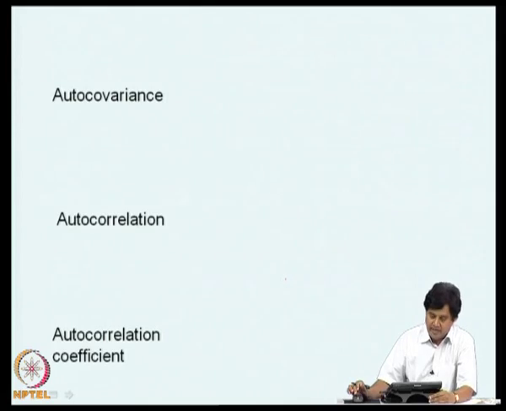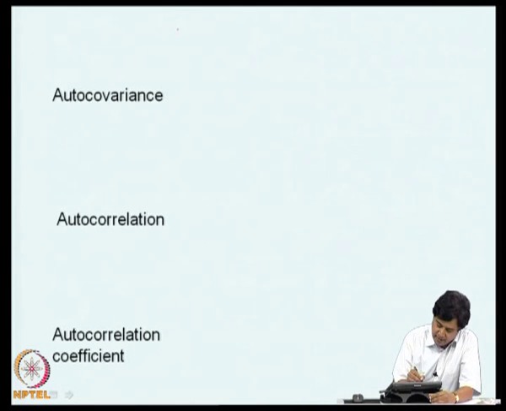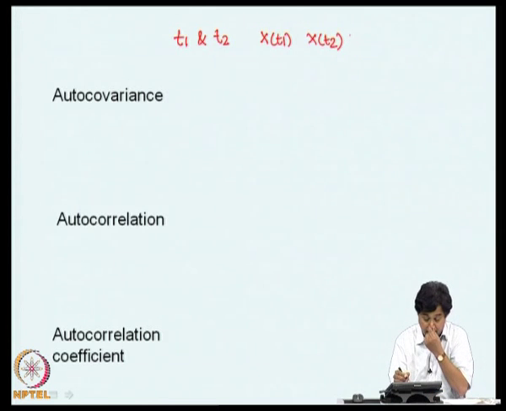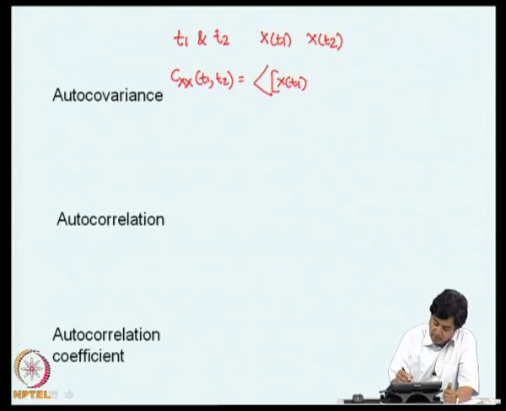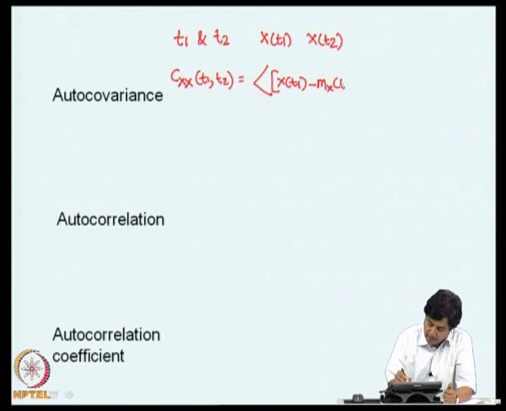We can define the covariance. Now, you consider two time instants t1 and t2. So, this leads to two random variables x of t1 and x of t2, and we can talk about their covariance, and I write this as Cxx of t1 comma t2. This we write as the expectation of x of t1 minus mx of t1 into x of t2 minus mx of t2.